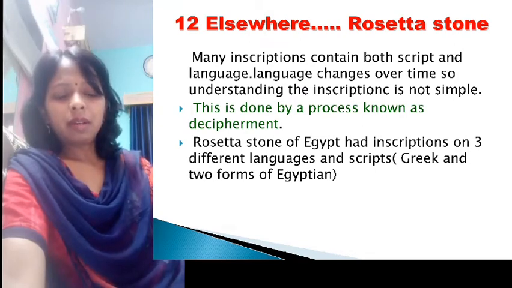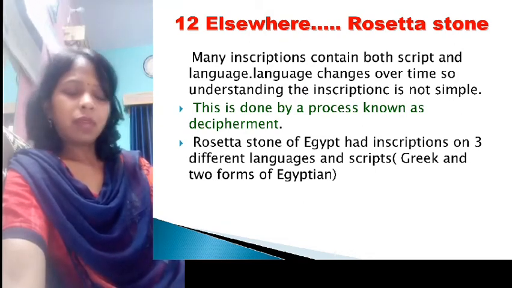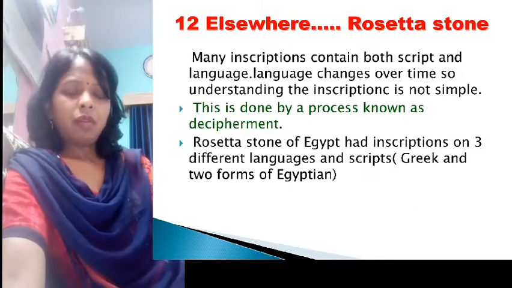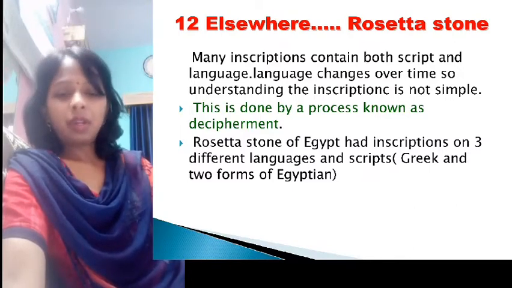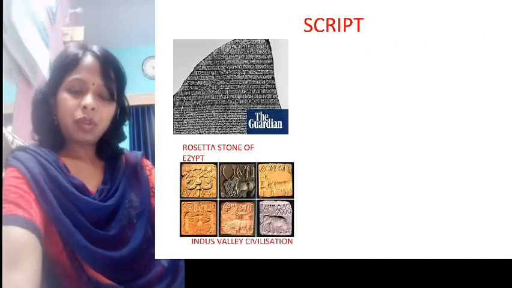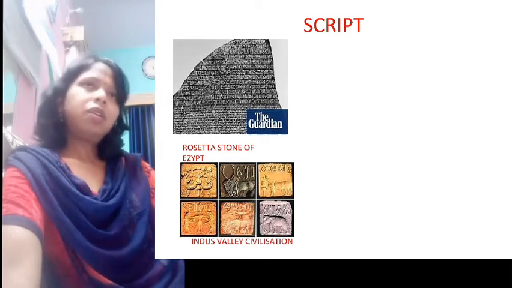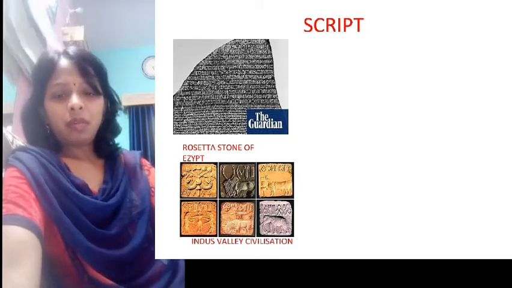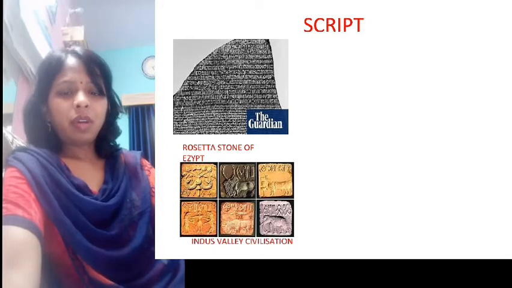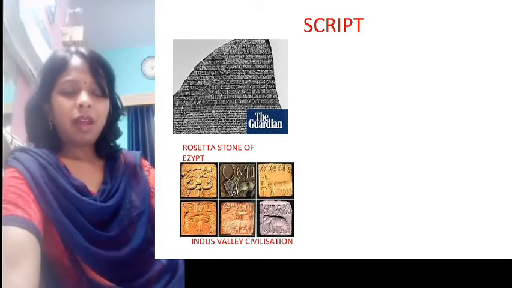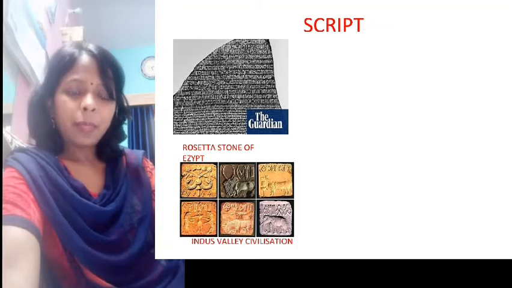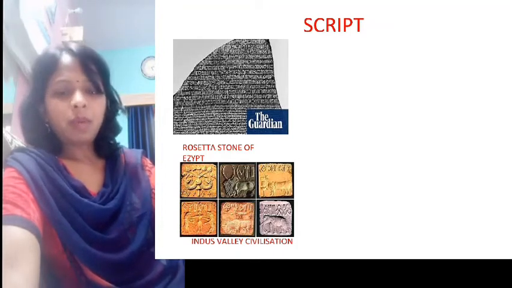Like that, it is a big problem faced by scholars and archaeologists to find out what the inscriptions say. But these scholars and archaeologists tried their best to read these inscriptions. They got information from here and there, got ideas to read and find out, and solved this problem.